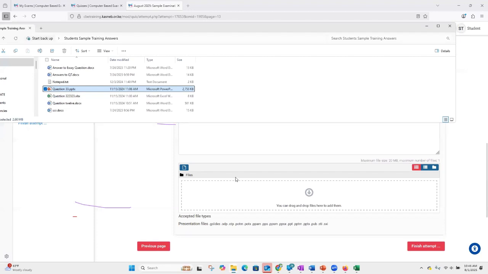So remember, I talked of two methods of uploading. One was clicking on the upload, which I've done with the Word document and with the Excel. The second method is to drag it. Dragging and dropping is as simple as you will see me do.